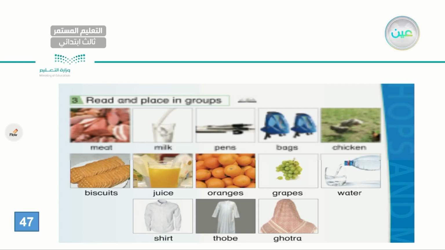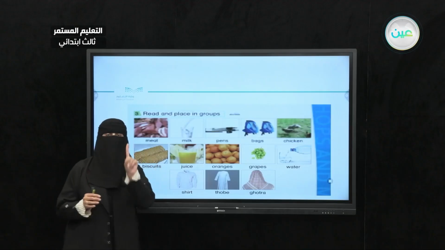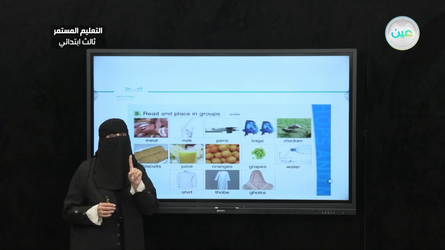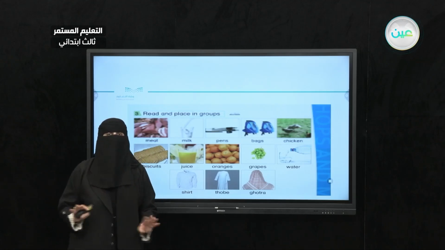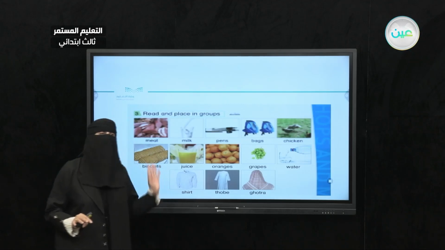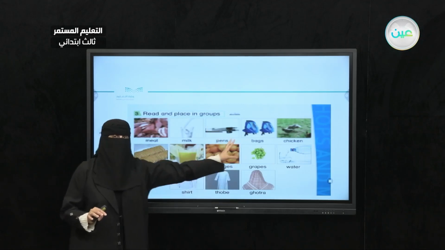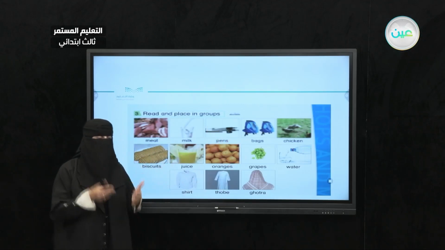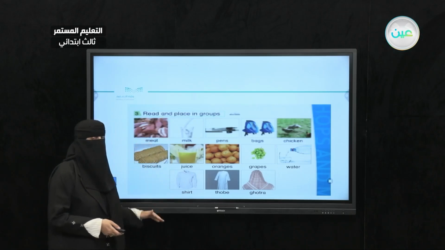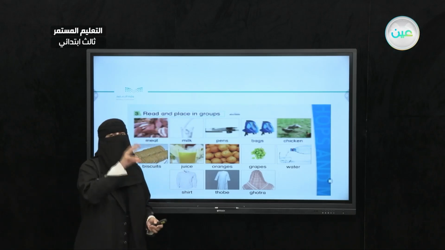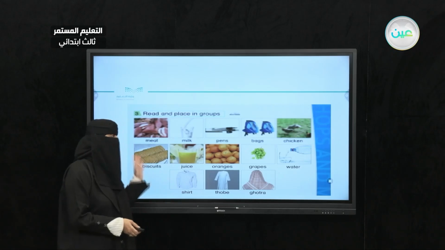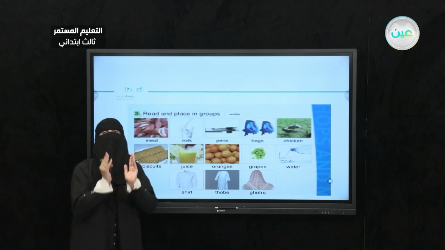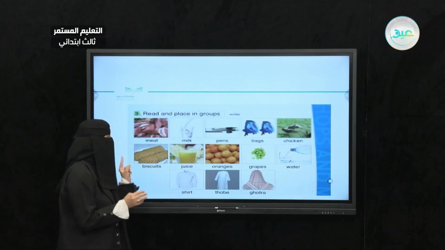Very good. So here I have things. Do you think, just by looking at these pictures, we can buy them from one shop or one store? The answer is no, we cannot. We need to go to different shops to get these things. Now, what do we need to do? We need to go to the lower part where we are going to classify all these pictures into the right shop. But let's read them one more time.